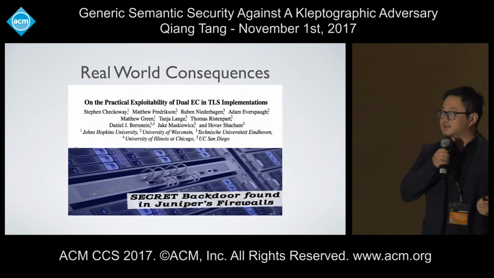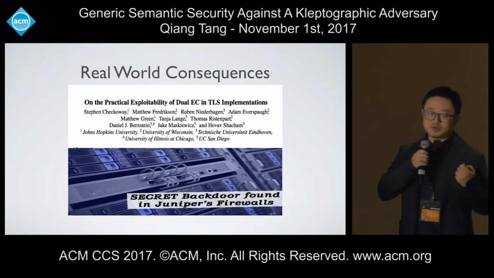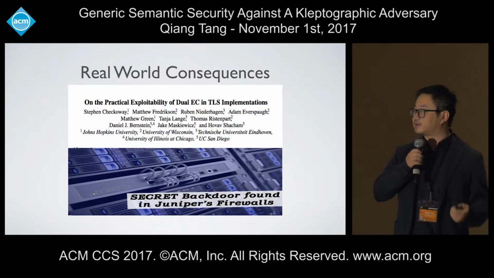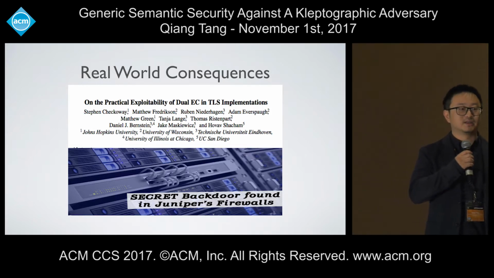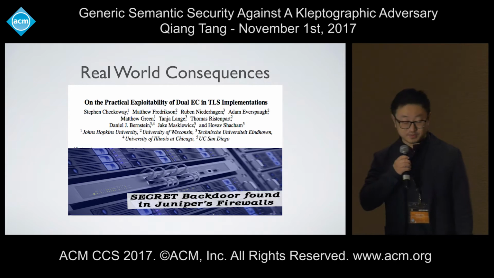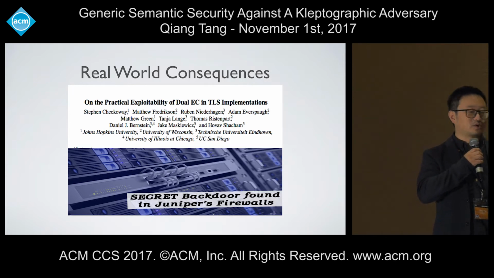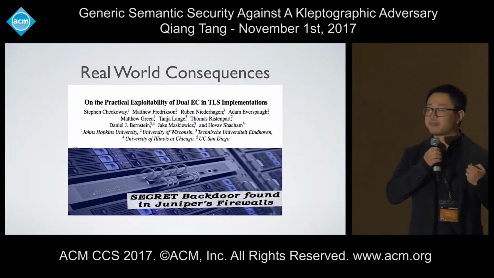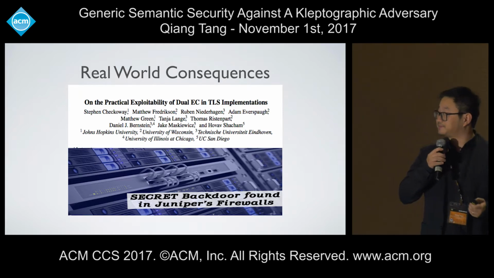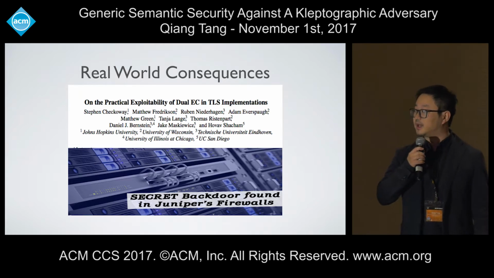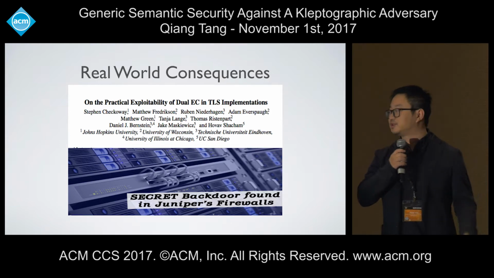What's worse is that this type of attack was not only true in textbooks, but also has serious real-world consequences. In a bunch of very nice follow-ups, people started exploring the actual possibility of exploiting this weakness of Dual EC in real-world secure protocols and also in real-world security devices.